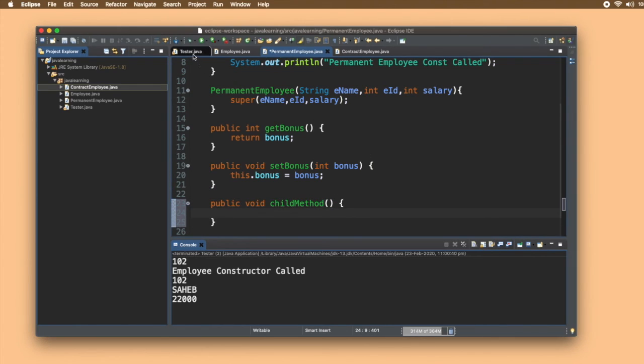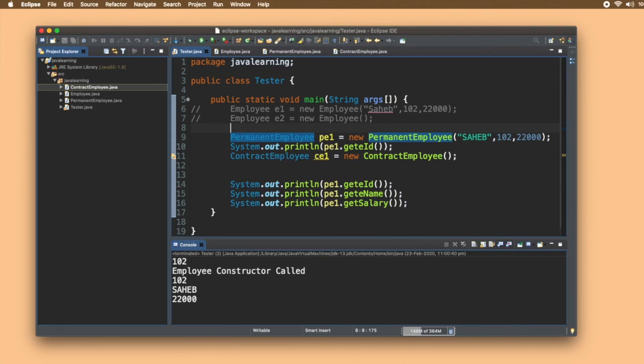So you can see by making an object of permanent employee here, this PE1 object was able to access the methods of the parent class. Let's try making this. I have created it already, right? So I'll make an object of the employee class.